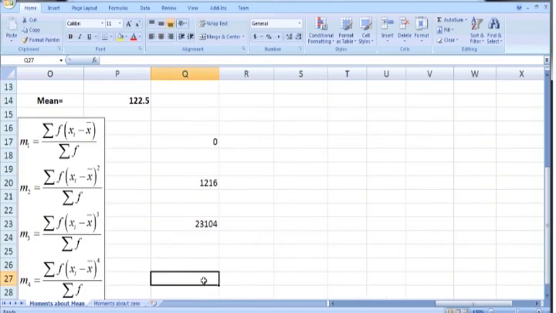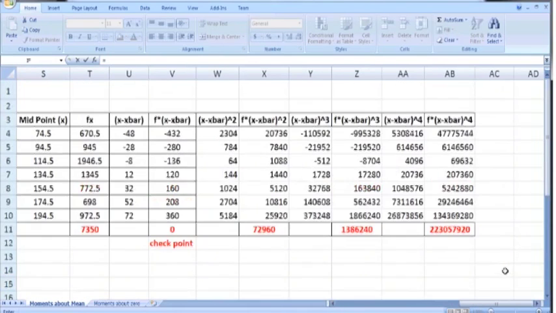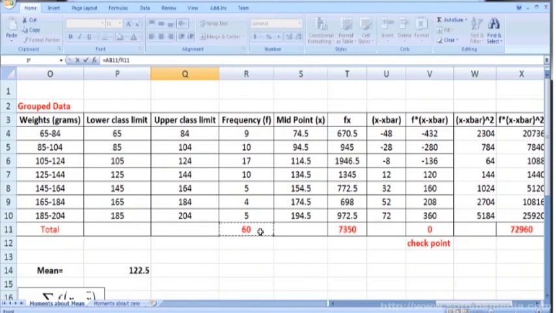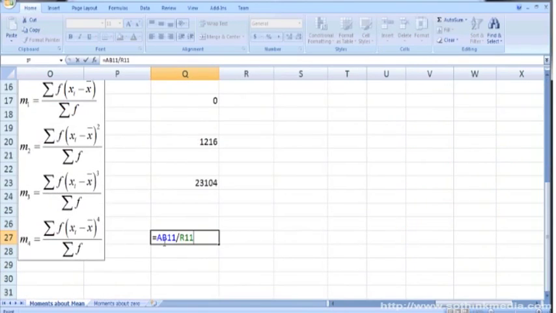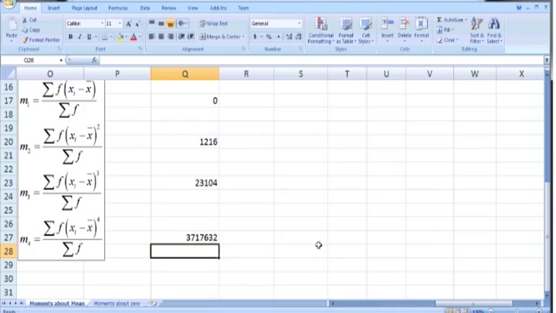So here just put an equal sign and then select this cell containing the total, which is 223057920. Since we have taken the fourth power, that's why it is a very big number. So this divided by summation f, which is 60. So AB11 divided by R11. So press enter. So this gives us the fourth mean or central moment.